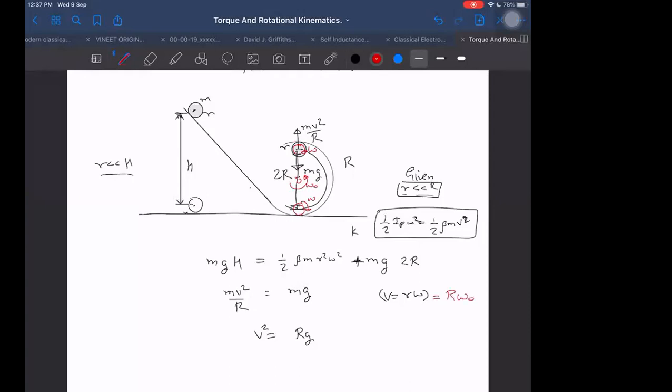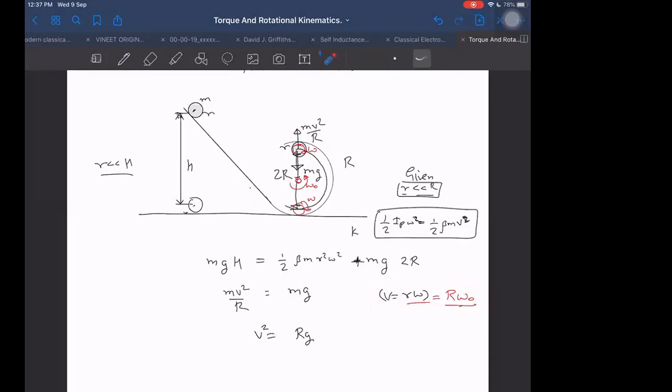It can be written as R into omega naught if I take about point O. So don't confuse these two omegas. This is the one common thing where every student will make a mistake.